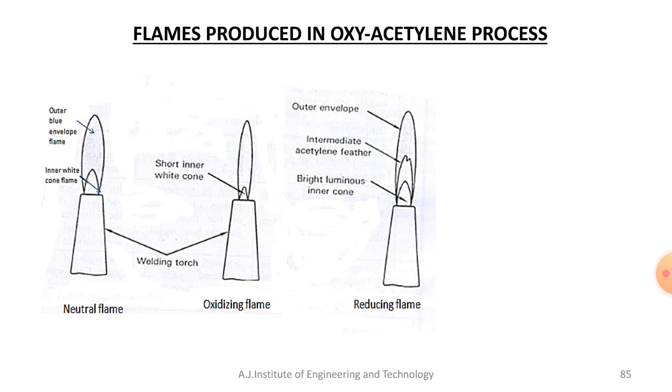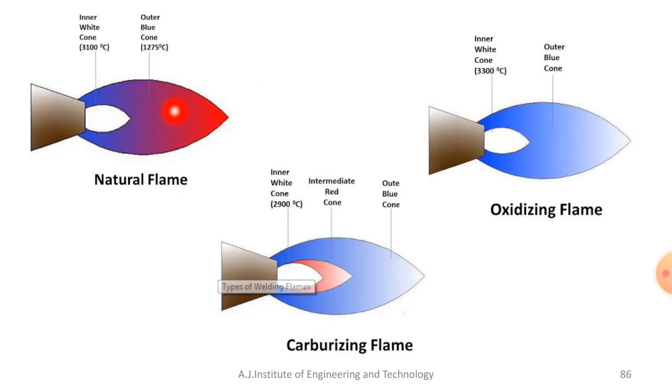The flame has a nicely defined inner whitish cone. You can see here the inner whitish cone, whose temperature is around 3100 degrees Celsius, and the outer one is the bluish cone. You can see here, this is called bluish.